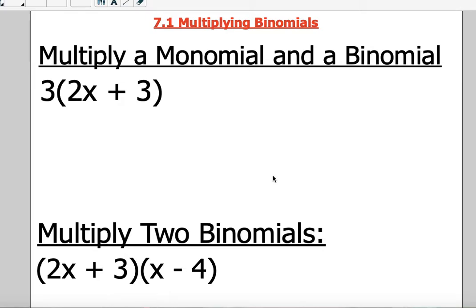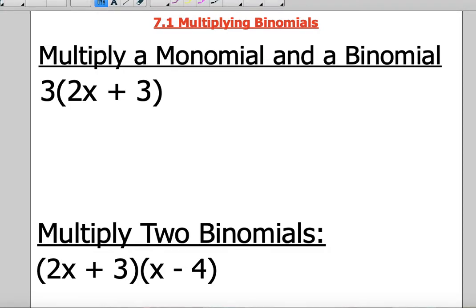Multiplying binomials. First we'll discuss what a binomial is, but before we get to that, we'll look at what a monomial is. If you remember from grade 9, a monomial is a single term expression. Here we have 3 that's being multiplied by a 2-term expression, which is called a binomial. When you did polynomials in grade 9, you talked about the difference between a monomial, a binomial, and a trinomial. For this example, we're looking at multiplying a monomial by a binomial.